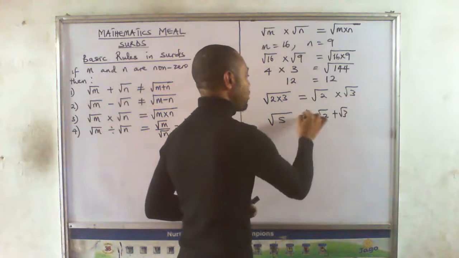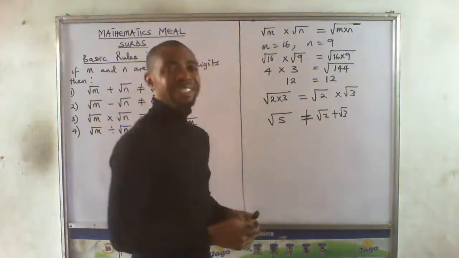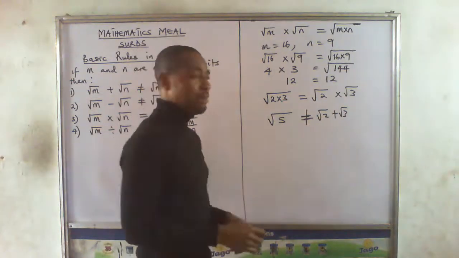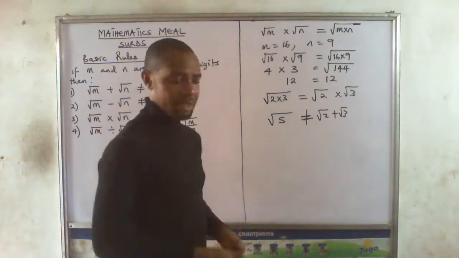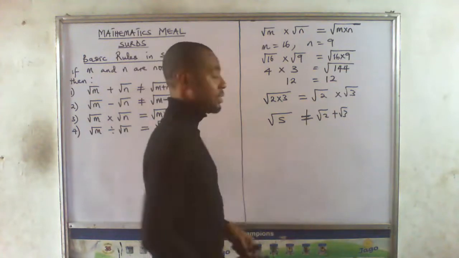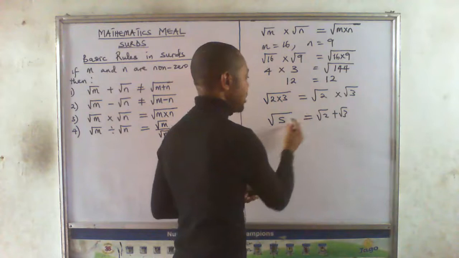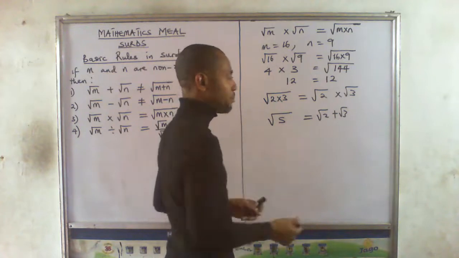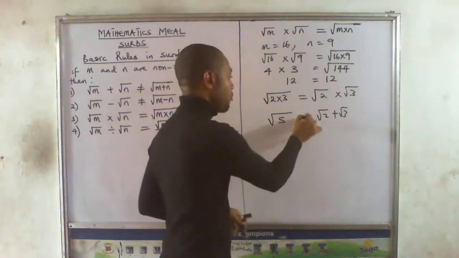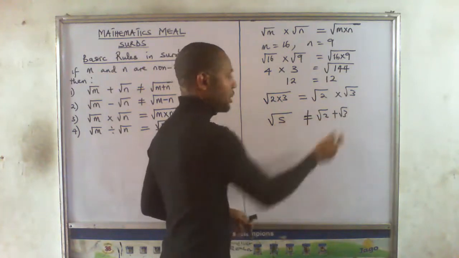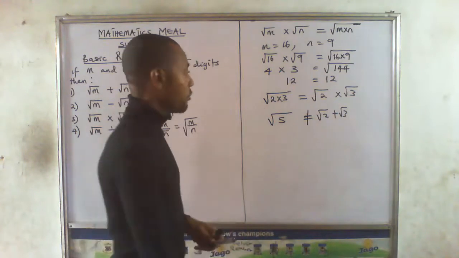Well, that will be mathematically wrong. It is unmathematical, anti-mathematics, totally against mathematics. And so we will not permit this in maths. We will not permit it if you just say that this is equal to this. You can't permit this in maths. Mathematics will not accept this because this cannot be this. So take note of that.